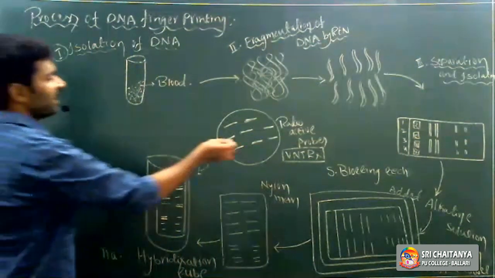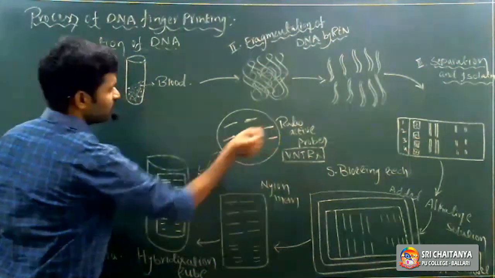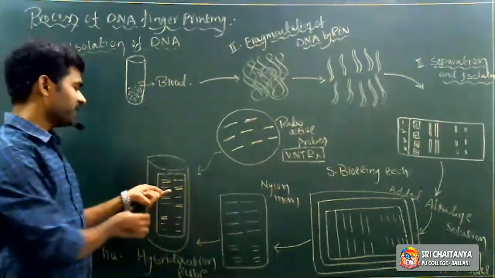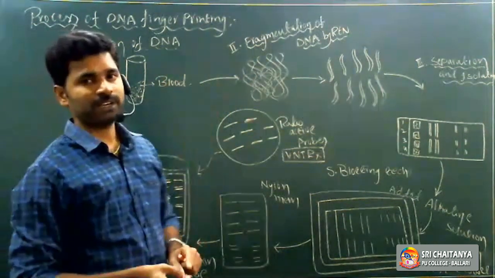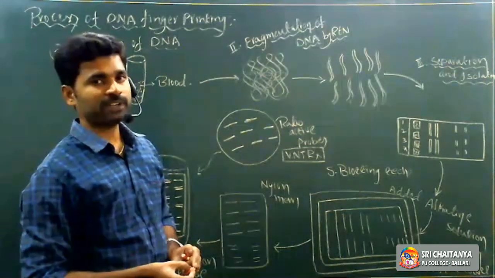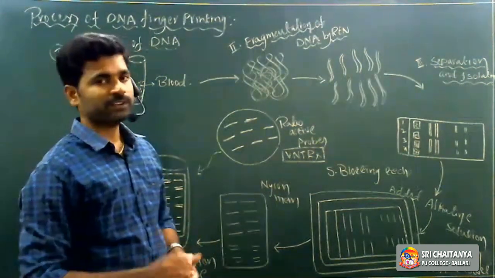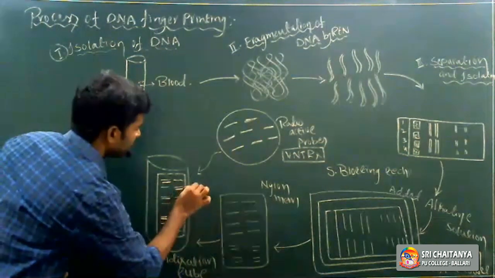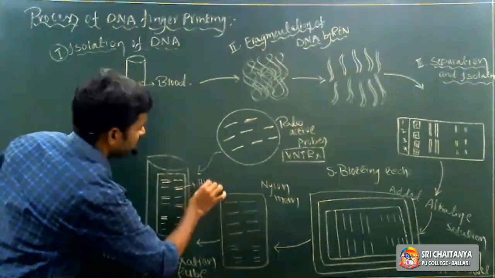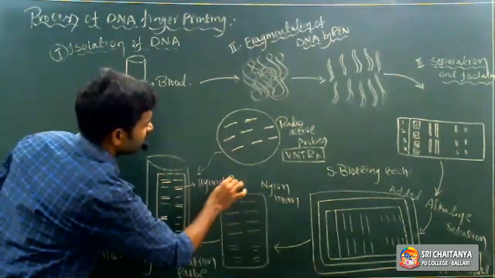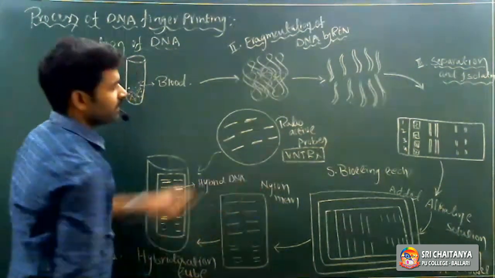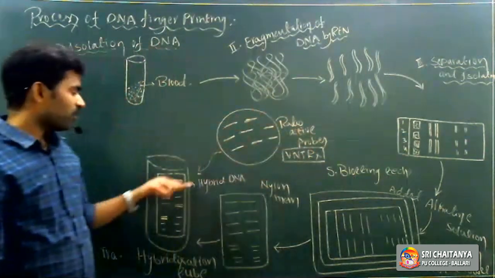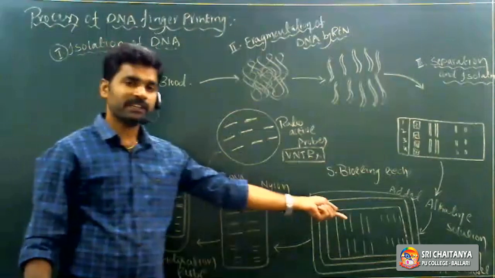If the suspected person's VNTRs are not complementary to the crime area genetic material, he is not considered a criminal, right? Then here it is hybrid DNA. We call it hybrid DNA whenever the radioactive VNTRs, or radioactive probes, are complementary to the original genetic material.